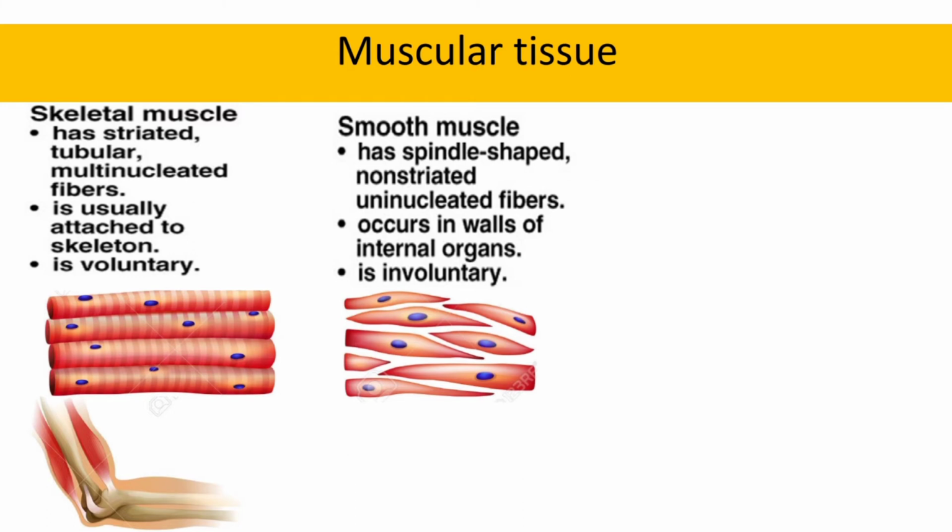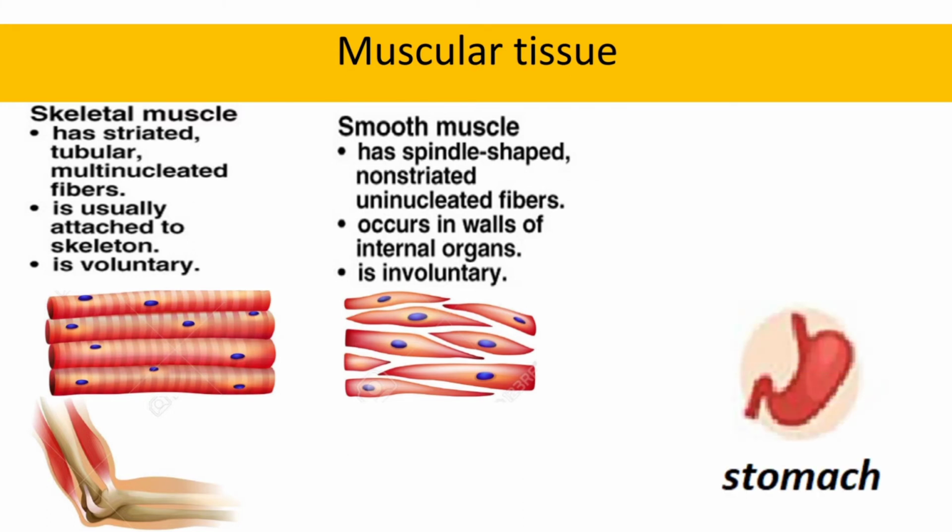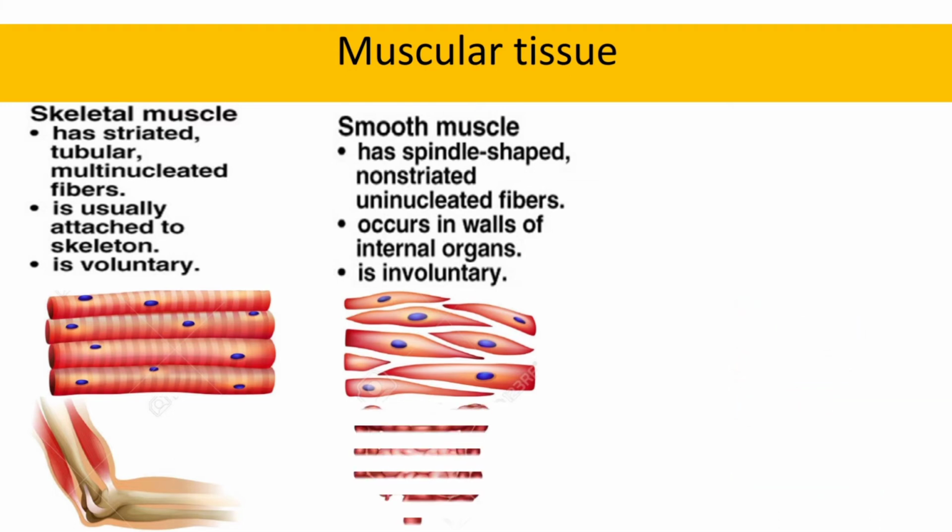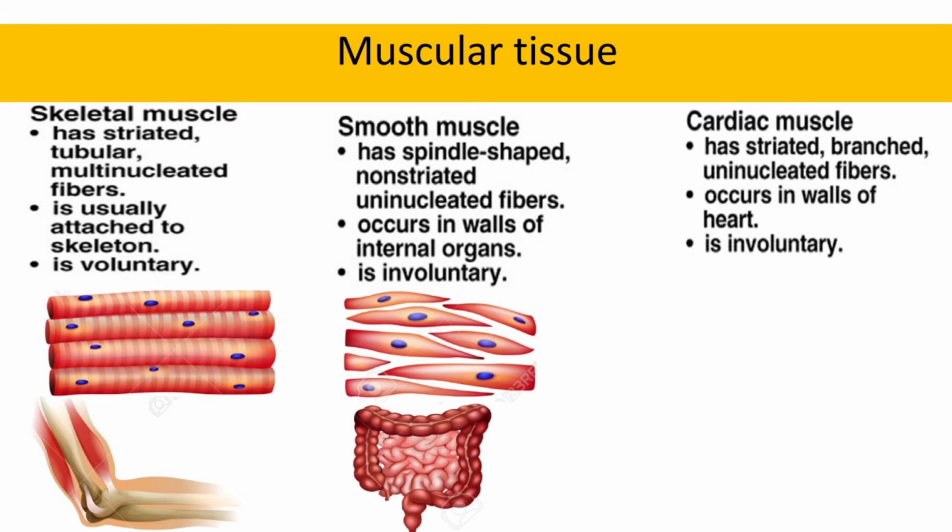organs and are involuntary. Can you control the movement of your stomach, or can you control the movement of the small intestine and large intestine? Certainly not. We cannot control the movement because these organs are made up of smooth muscles which are involuntary. The third one is the cardiac muscle.